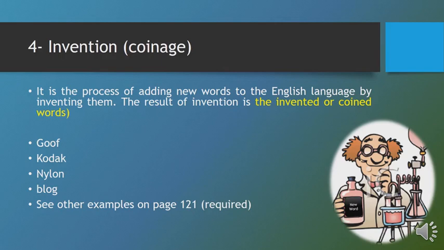Blog is another invented word. It refers to the personal website or personal web page. People open their own websites in order to write down their own diaries or recipes, etc. They call it blogs. So blog is an invented, a coined word. You have some other examples on page 121, and all of them are required.